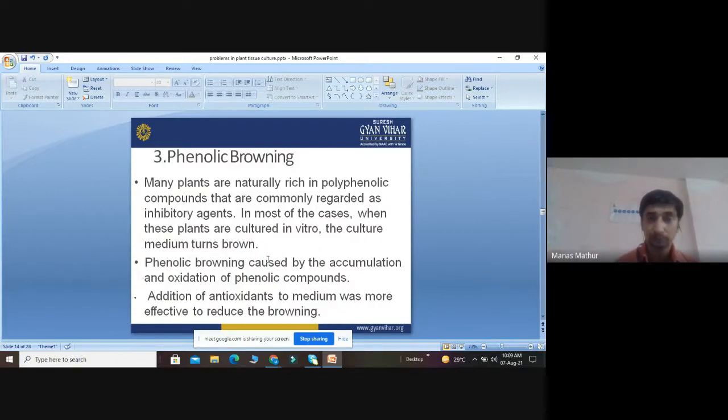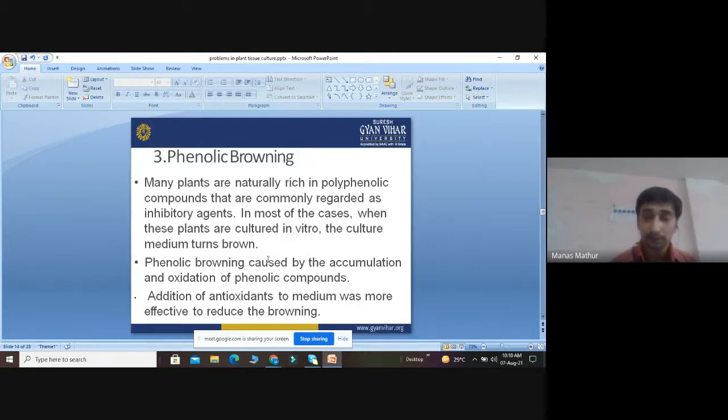Okay. Now I told you, sometimes there is browning from phenolic compounds. We know that many plants are rich in natural products, which we can call secondary metabolites, having a good amount of phenolic compounds because they possess very good bioactivities like anti-cancer, antioxidant and anti-diabetic. Many plants are naturally rich in polyphenolic compounds that are commonly regarded as inhibitory agents.